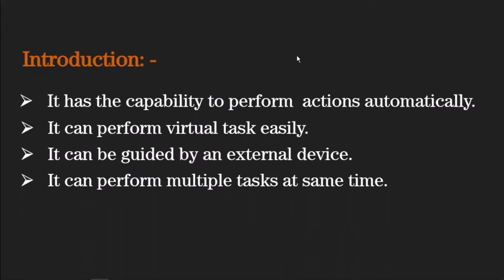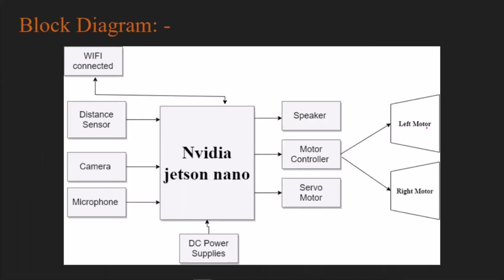In the introduction, I'm going to describe what our robot can do. It has the capability to perform actions automatically. It can move and detect objects automatically, and it can perform virtual tasks easily, like daily tasks in our life. It can be guided by an external device, like a voice command, and it can perform multiple tasks at the same time, like moving and following a voice command. The further part will be explained by Ajay More.